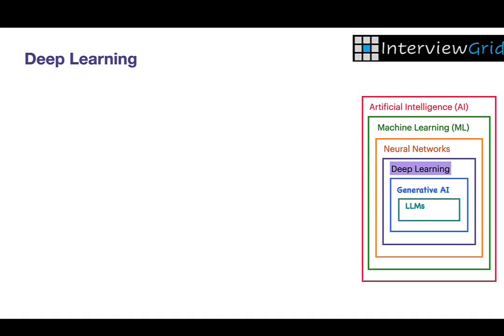Let's next look at deep learning. Deep learning is a subset of machine learning that uses complex neural networks with many layers, hence the term deep. These models can automatically discover intricate patterns in large unstructured datasets like images, audio, and natural language. Deep learning powers many of today's most advanced AI systems, such as voice assistants, facial recognition, and autonomous vehicles.